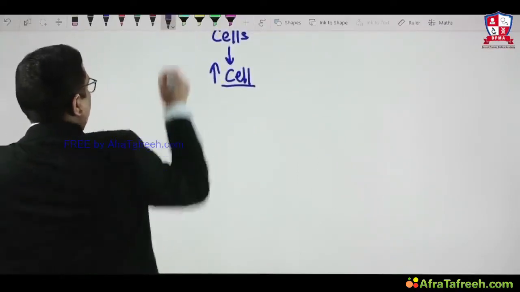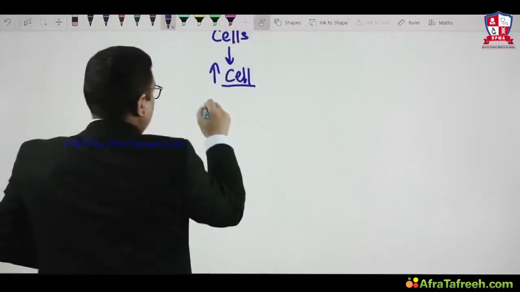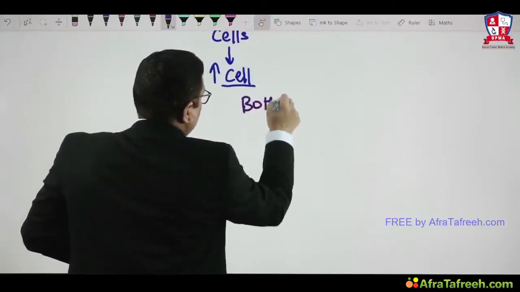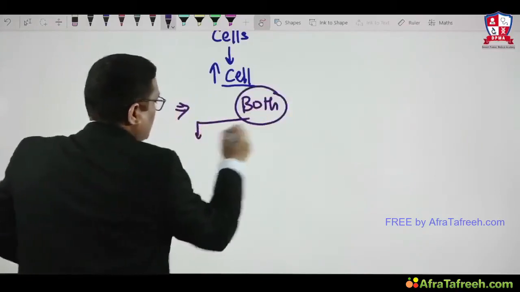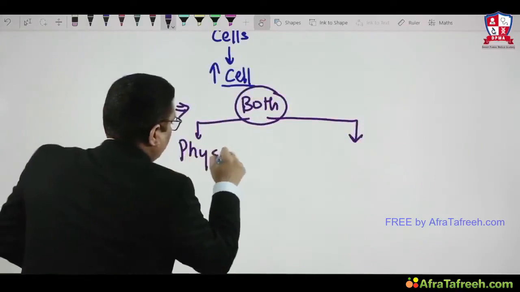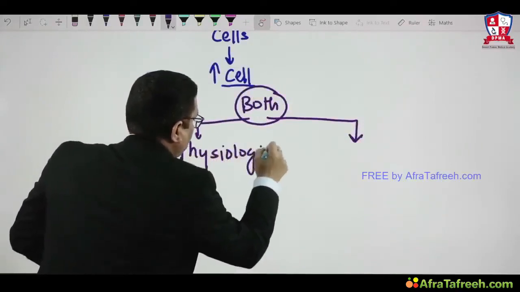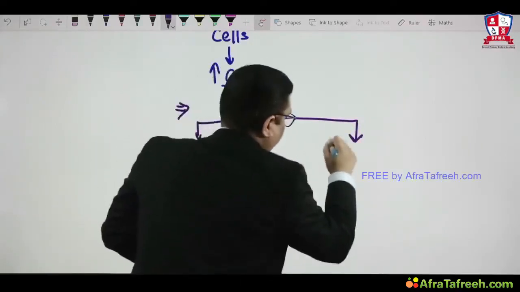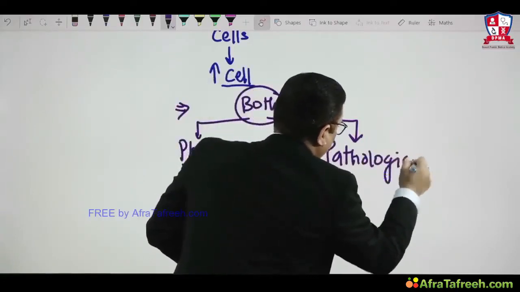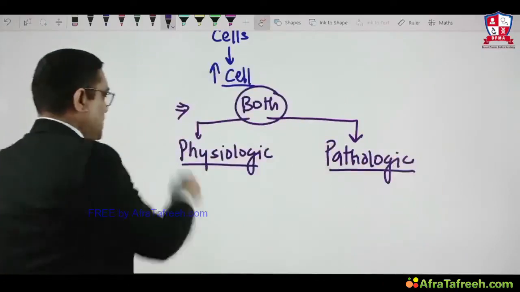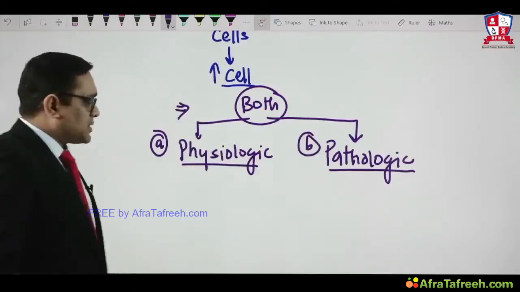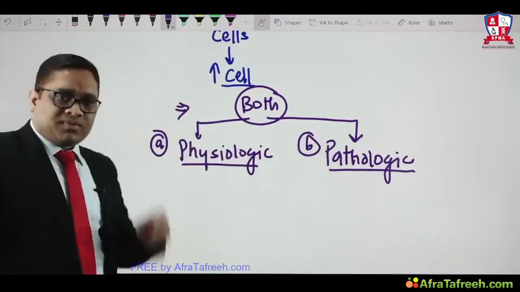So here again I will tell you, hyperplasia is also both physiologic and pathologic. So hyperplasia is physiologic and pathologic. So here also we can see physiologic and pathologic hyperplasia. What is an example of physiologic hyperplasia?